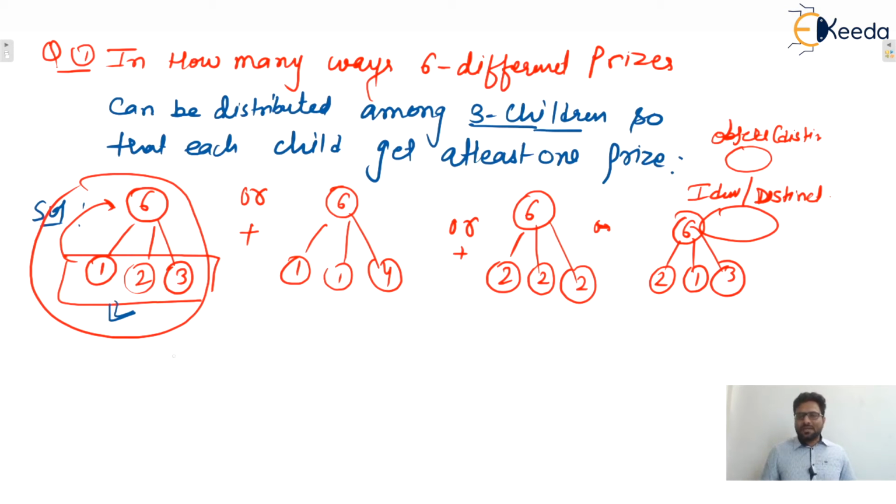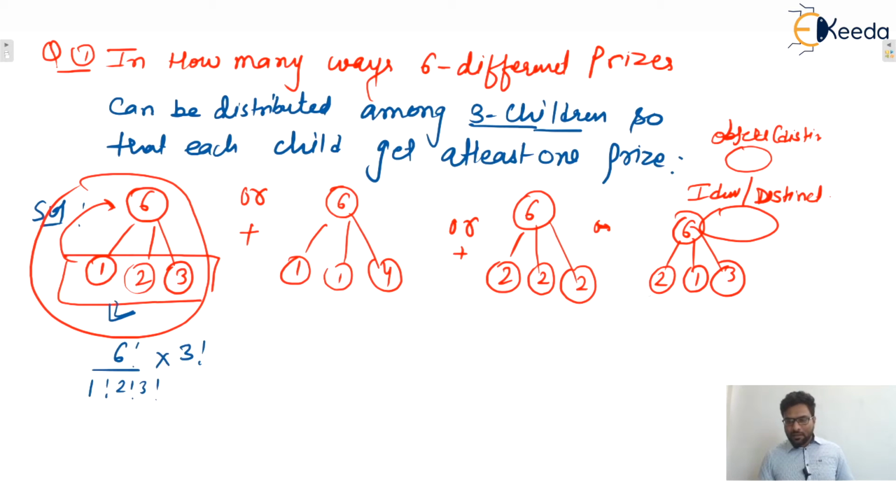That means this problem is distinct to distinct. So what will be the answer here? 6 factorial over 1 factorial, 2 factorial, 3 factorial, into 3 factorial. The 3 factorial in the numerator is there because the groups, or children, are distinct. But there won't be anything in the denominator because no two children contain the same number of prizes.